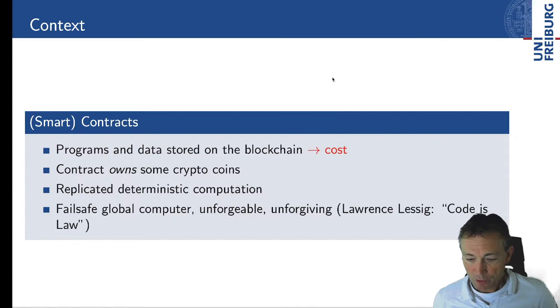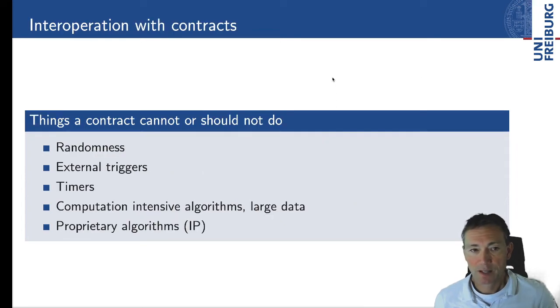Right, so all that actually comes with a cost. I shouldn't deny that. Storing anything, programs or data, on the blockchain costs some fee, some crypto coins, and also performing the computation costs crypto coins.